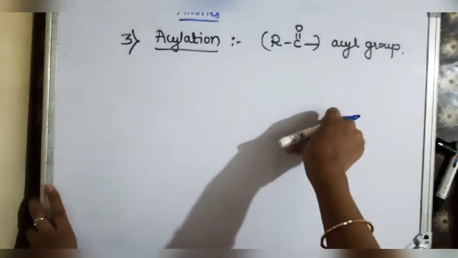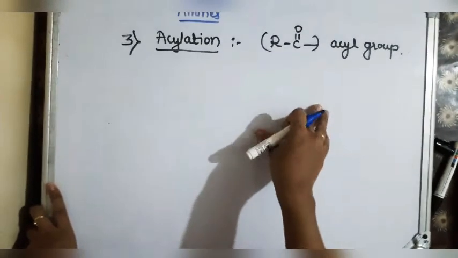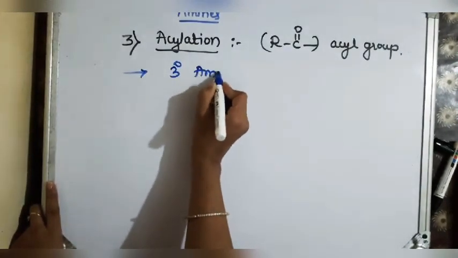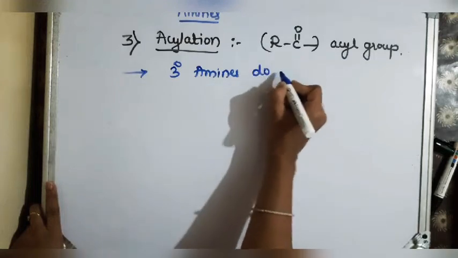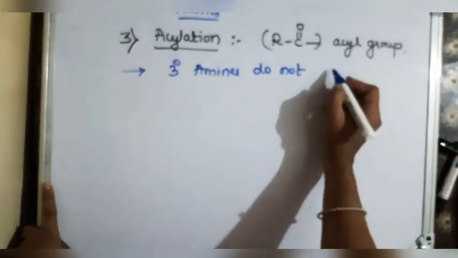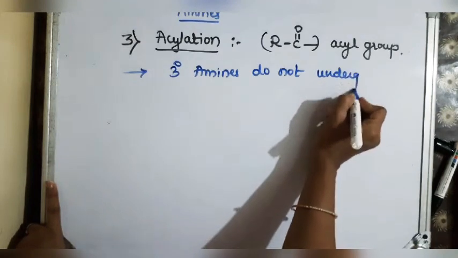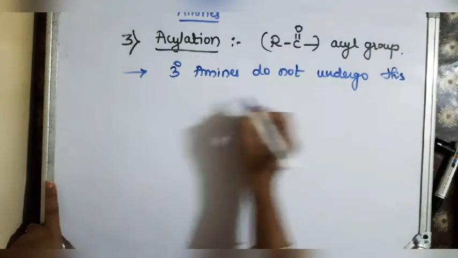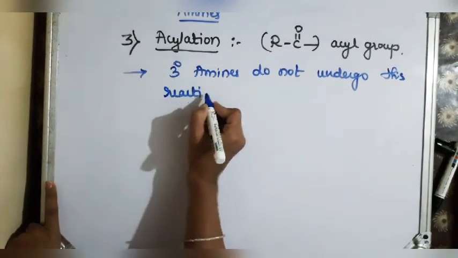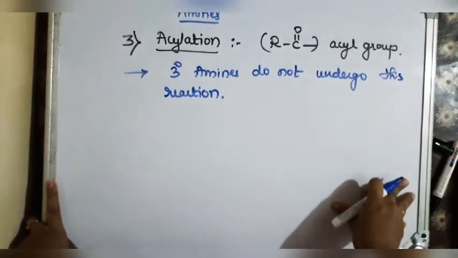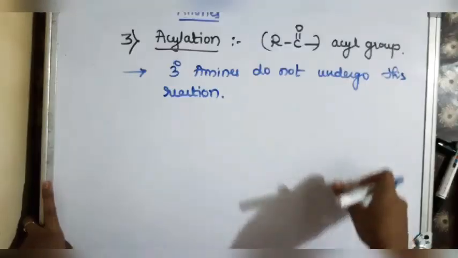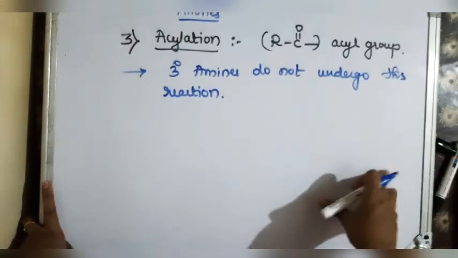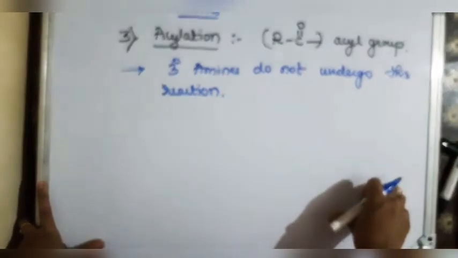Primary and secondary amines are showing this particular reaction, but tertiary amines do not undergo acylation reaction. Why will tertiary amines not undergo this reaction? Because there is an absence of hydrogen atom attached to the nitrogen. So there is no hydrogen attached to the nitrogen atom for replacement.